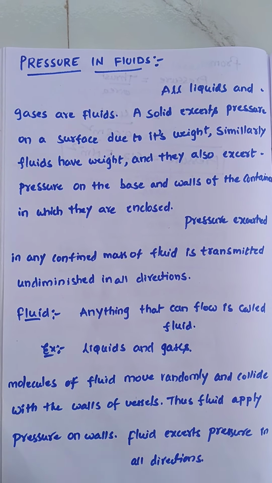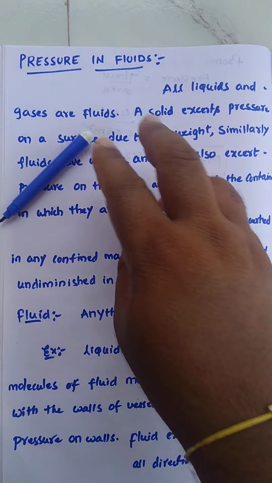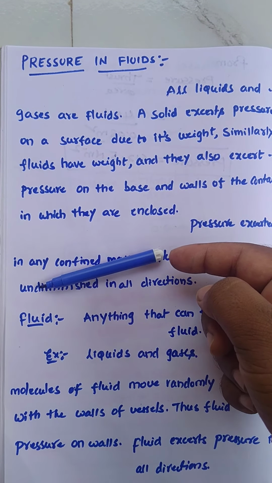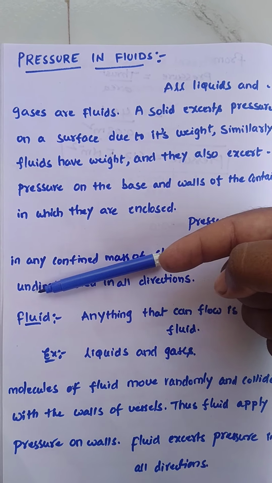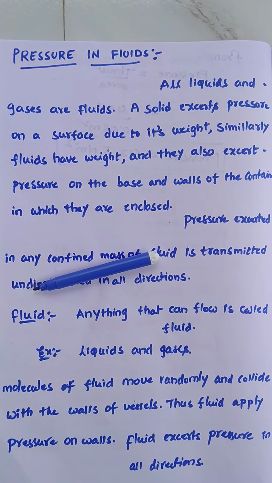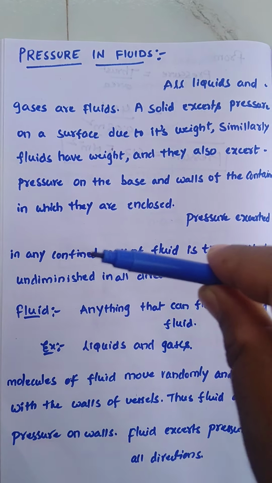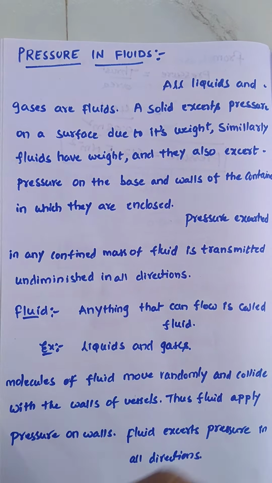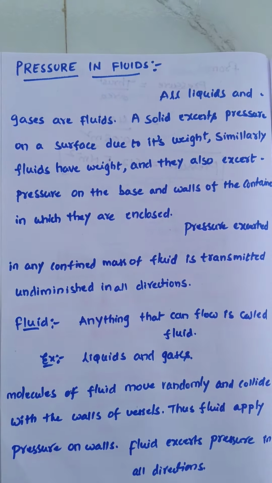For example, if you assume this is a solid, and I want to apply pressure on this side, I am applying force on this particular area of cross section, and then pressure will exist. This is the area where I am applying normal force. Due to the weight of the object also, pressure will exist on a particular side. So a solid exerts pressure on a surface due to its weight.